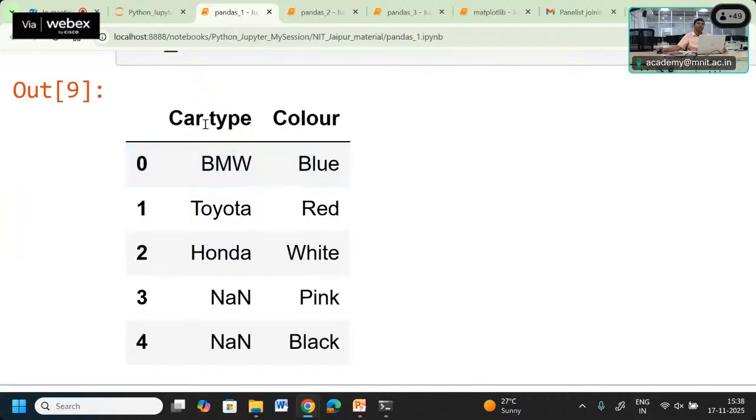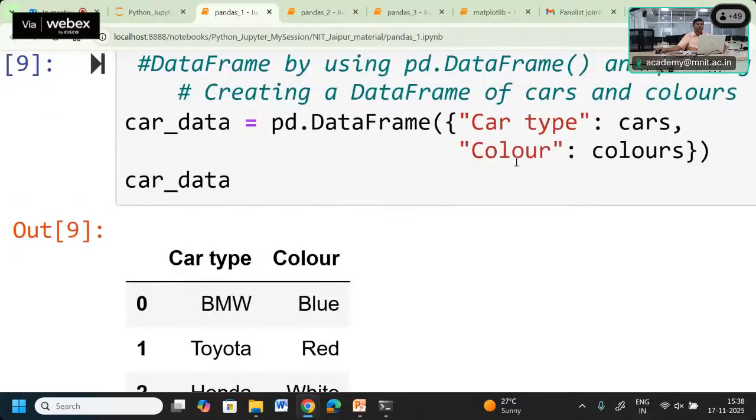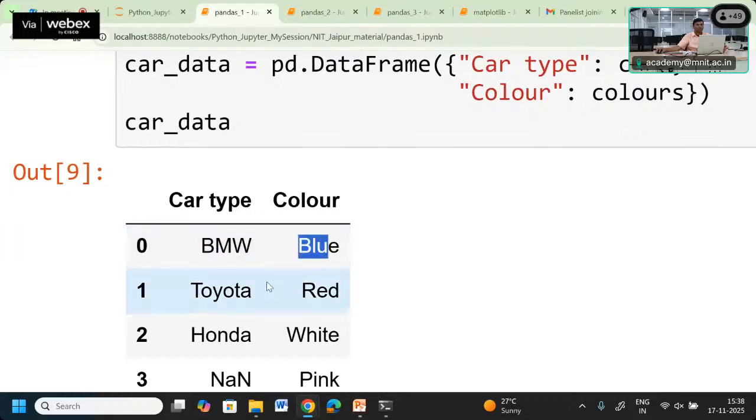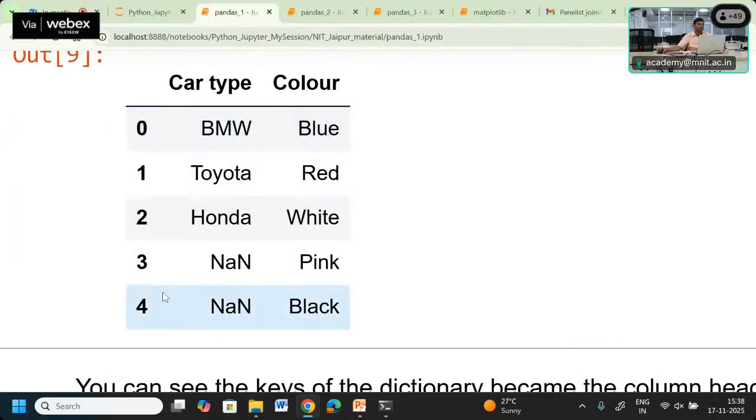In the first column we have the key card type, and the second has color as the key, and the data coming into the multiple rows is one taken from cars and one taken from colors. In that order, first value, second value, first value, second value, they create the data frame. This data frame has multiple columns, multiple rows, and the 0, 1, 2, 3 are basically one kind of index.